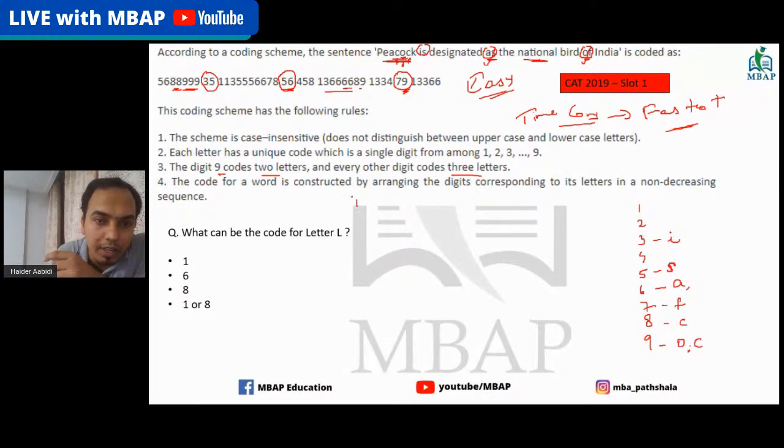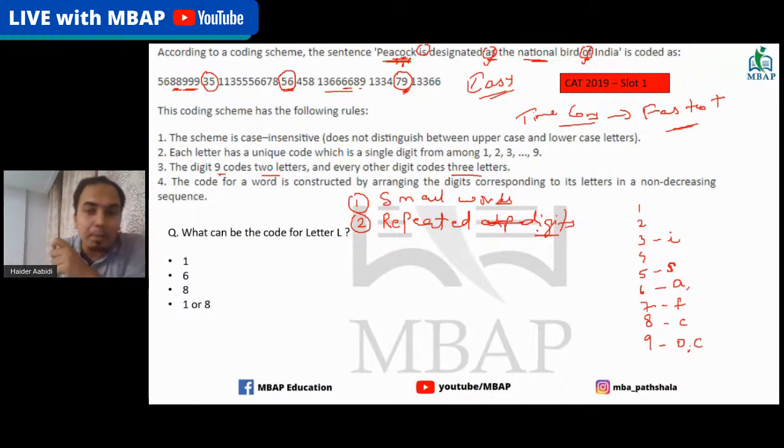The other thing that you can jump on is another trick. So trick number one, I'll write it here, is start with small words. Second trick is look at repeated alphabets, repeated digits, because that's again a strong clue. Let's say for example here, I see these are four sixes which are used here in national. In national there are four.